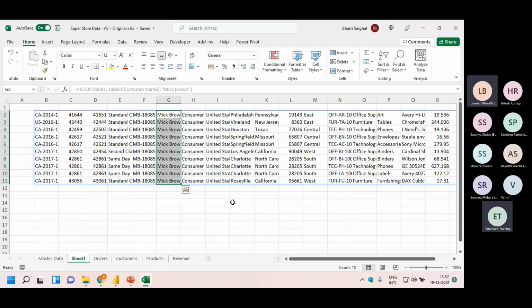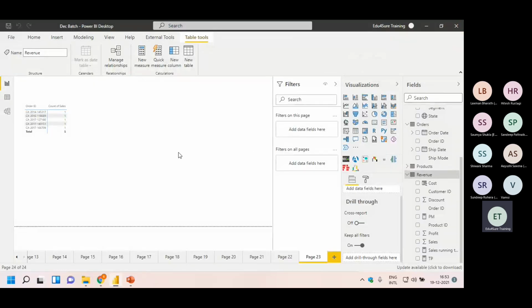The same filter function we have in Excel also. The only difference is, guys, here you can see the subtable, but in Power BI, that subtable is not visible. It remains somewhere at the back end and you cannot see that. You can just imagine that, right? So I'm closing this sheet, going to Power BI again. Now pay attention to what I'm doing.